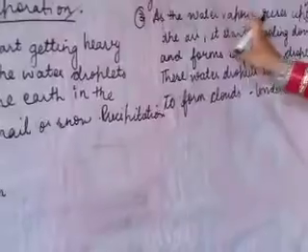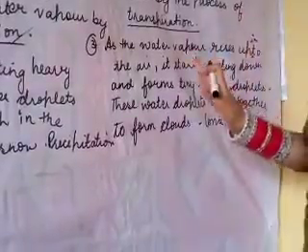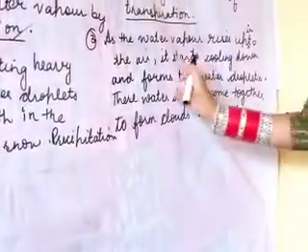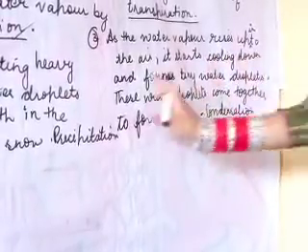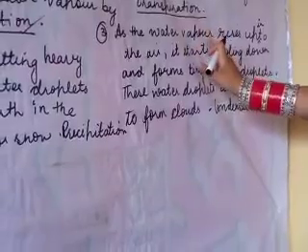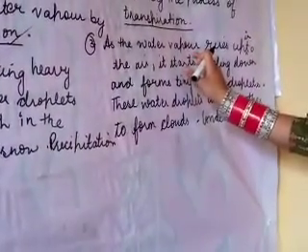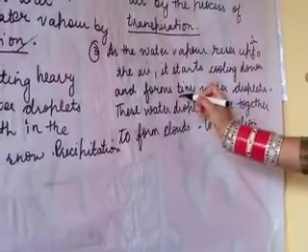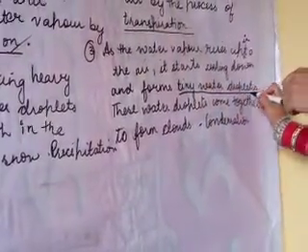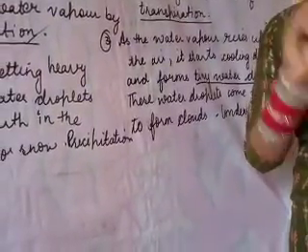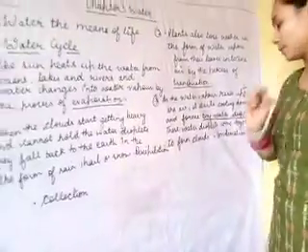Third, now what happened? As the water vapor rises up into the sky, it starts cooling down and forms tiny water droplets. The water vapor rises into the air, it starts cooling down and forms what? It forms tiny water droplets.